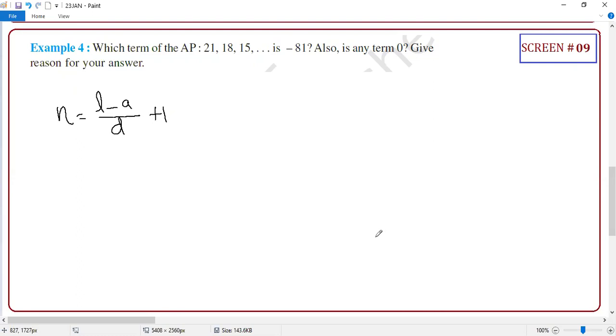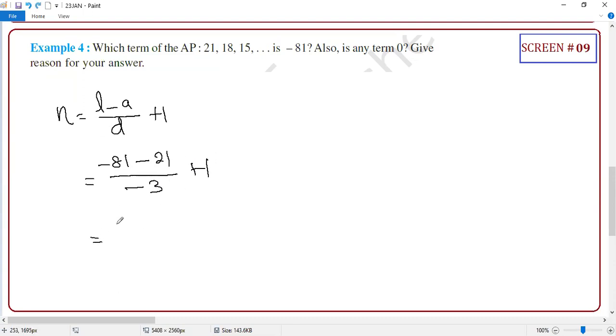Yes, I gave it yesterday, in the last class. So this is the benefit of this formula. N is telling the position. I want the position of this term, so whichever term you need the position of, you consider that as your nth term or your last term. So minus 81, A is 21, D is minus 3. Correct or not? Plus 1.